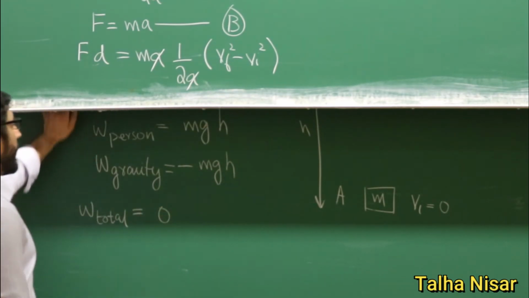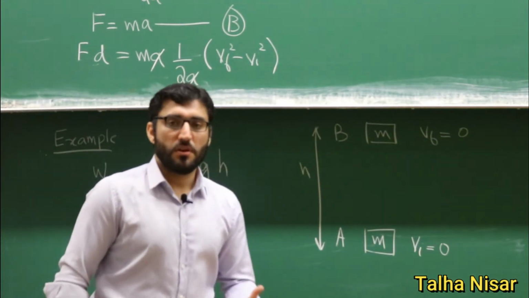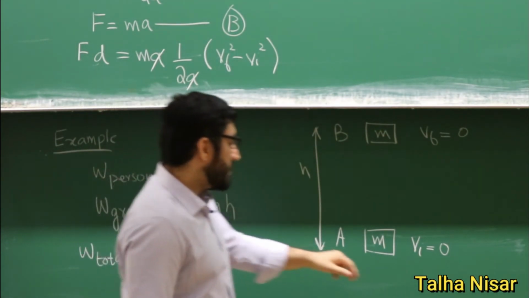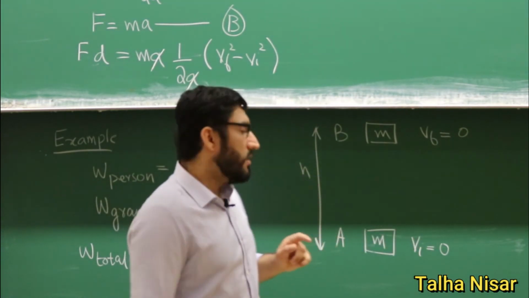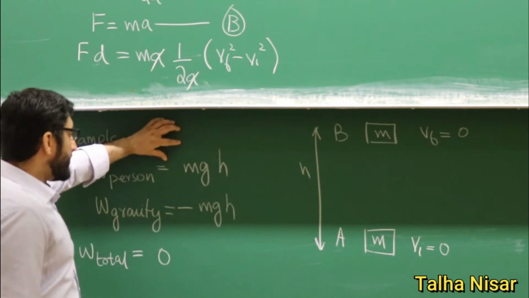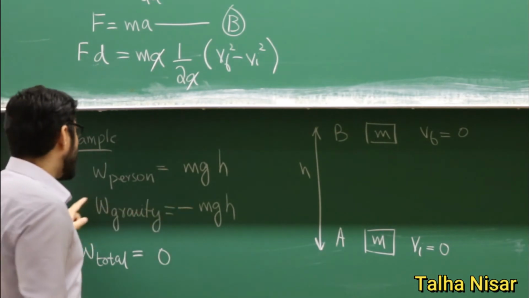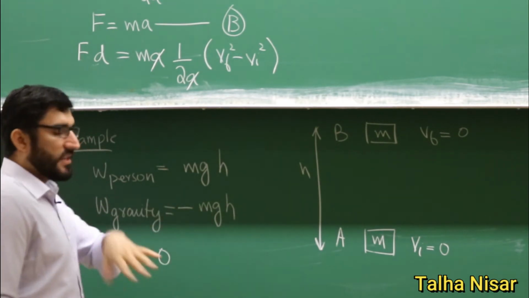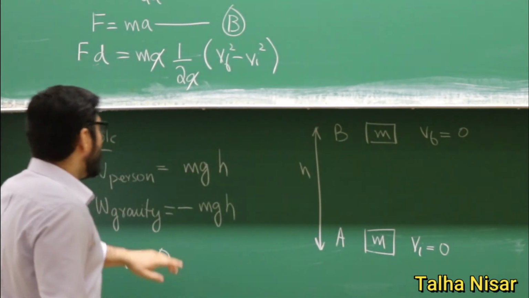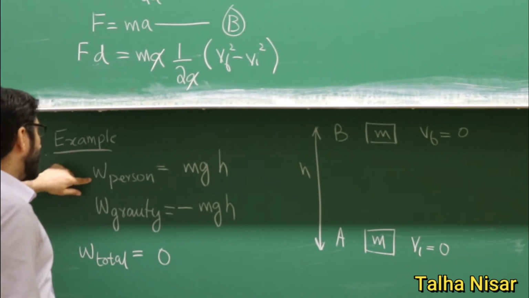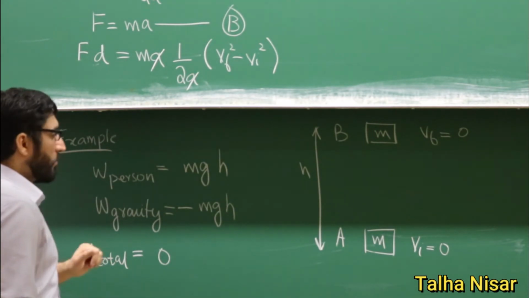is 0. Why? Because first of all, the two work dones are in opposite directions. Another thing that we notice is that the initial velocity is 0 and the final velocity is 0. So first thing that we see is that the work done by the person is mgh, and the work done by gravity is minus mgh. So they are in opposite directions, so they will cancel each other and we will have 0 work done. Of course, individually the work done by the person is not 0 and the work done by gravity is not 0, but the total work done is 0.